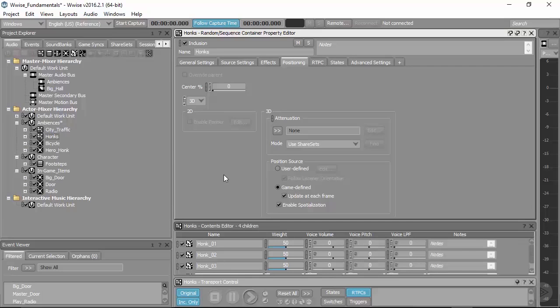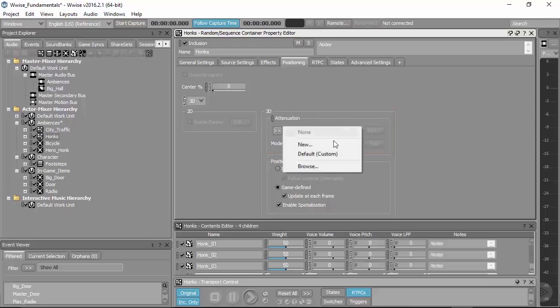One more thing to consider here is that even though this sound might be in 3D, it will have no volume taper in the way that you would expect from a real 3D sound. Even though you'll hear it positionally in the game, if you're facing away from it, you'll hear maybe more left or more right to give you some positioning information, but you will not hear it get quieter as you walk away from the object. By default, that does not happen. You have to set that up manually, and that is what this attenuation section over here is for.